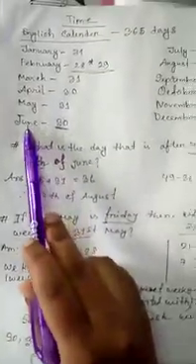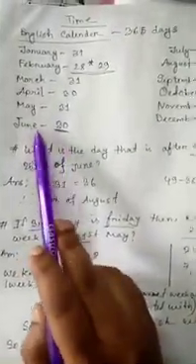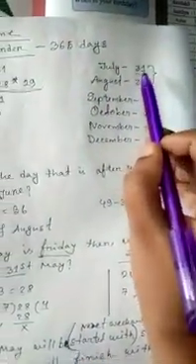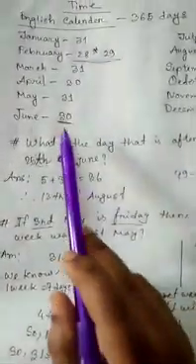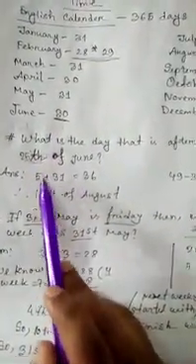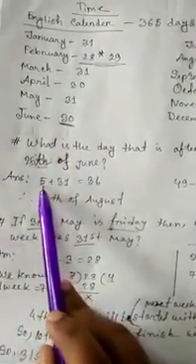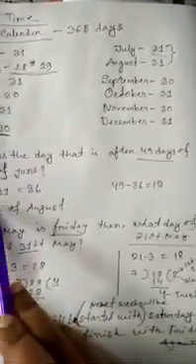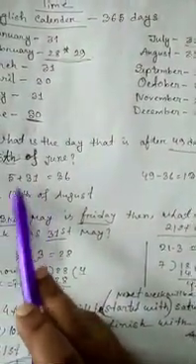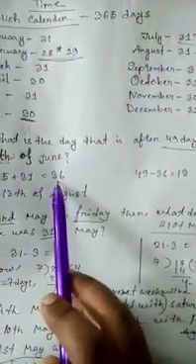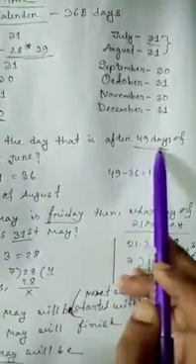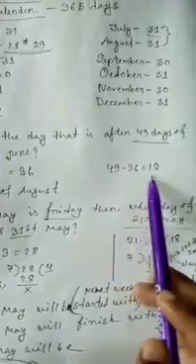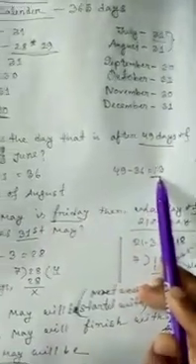Okay. So what is the next day? What is the following month? After June it comes July. And July, there are 31 days in the month of July. So we have to add at first the remaining 5 days of June after the 25th, plus the 31 days of July. The sum will be 36. Because we have to find out after 49 days, now we will subtract 36 from 49 and we get the difference 13.